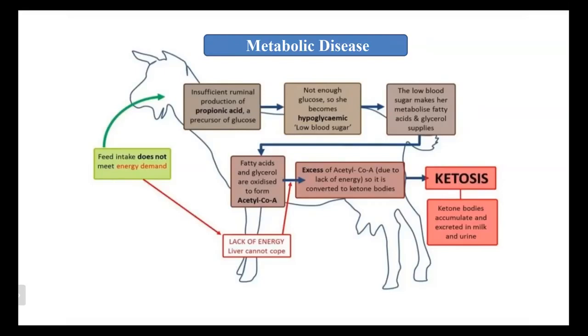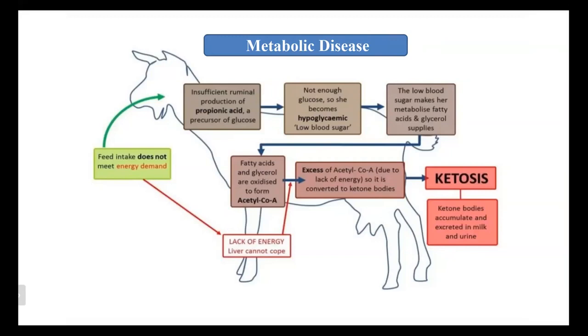Here again, I am repeating: if the feed intake does not meet energy demand, if energy is not fulfilled, what will happen? Propionic acid will be produced less. If propionic acid is produced less, it being a precursor of glucose, glucose will be produced less. If glucose is less, it will be hypoglycemic. Low blood sugar will be there.